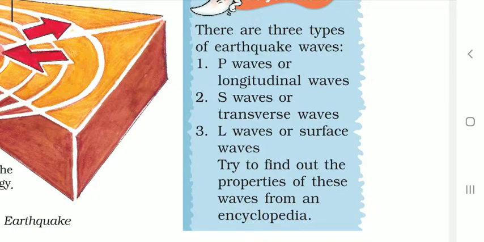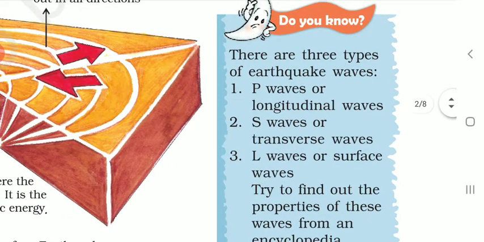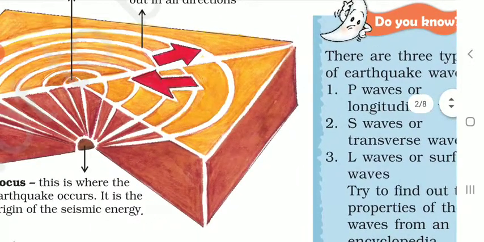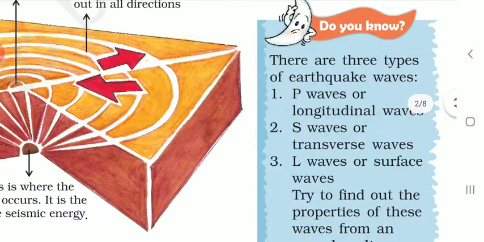There are three types of earthquake waves: P waves, S waves, and L waves. P waves are the longitudinal waves. S waves are the transverse waves. L waves are the surface waves. In this way, these three types of waves travel all over the earth when earthquakes take place.